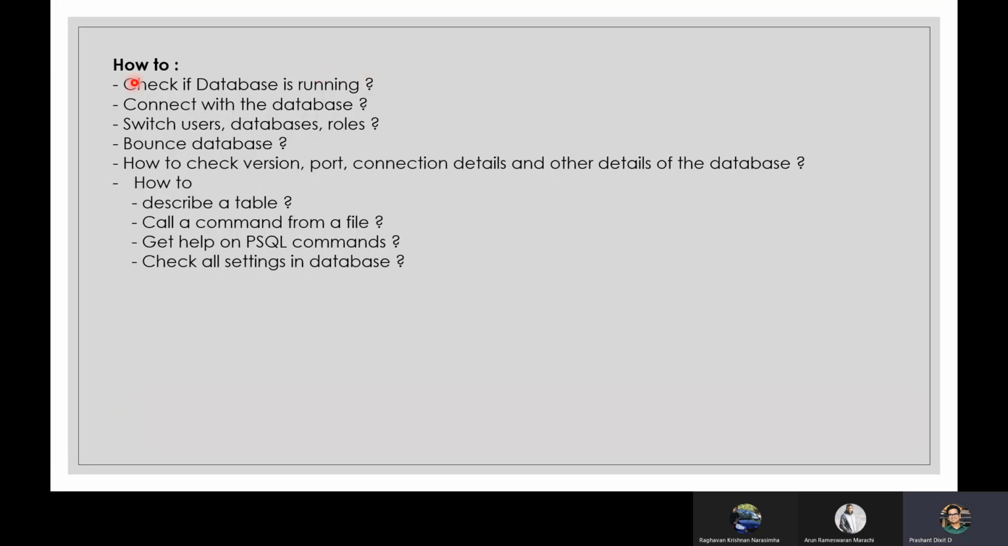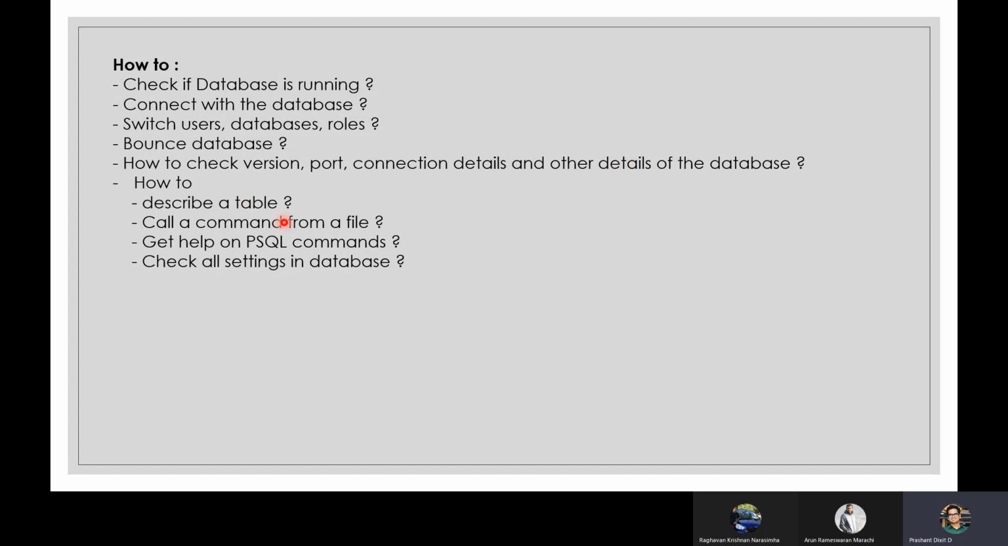So now we are clear on how we can check if the database is running: ps -ef | grep postgres. Connect with the database using -c and conninfo. You know that switch user -c, right? Bouncing the database is something we will very quickly cover in the next 2 minutes. And how to check the port? Yes, we know connection details, conninfo. Version we already checked; select version is the command.